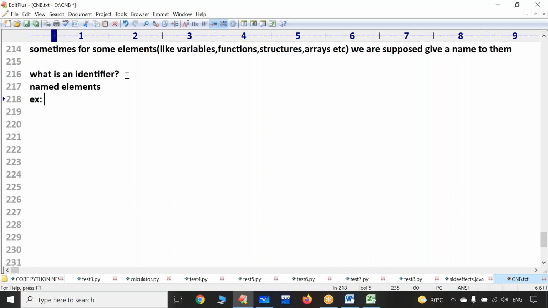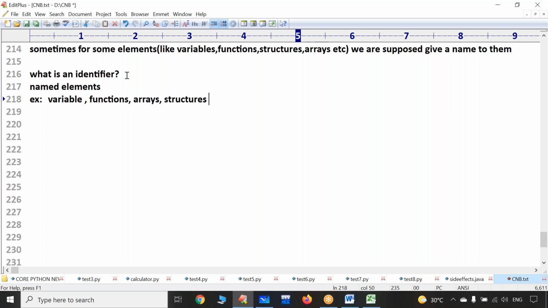Sir, can you tell me some examples, while writing a program, of which types of elements will have a name? Compulsorily, there is a concept called a variable, which we are going to discuss very soon. For variables, we are supposed to give a name. So a variable is a type of identifier. For functions also we give a name, so a function is an identifier. For arrays also we give a name, and for structures also. So these all come under identifiers.